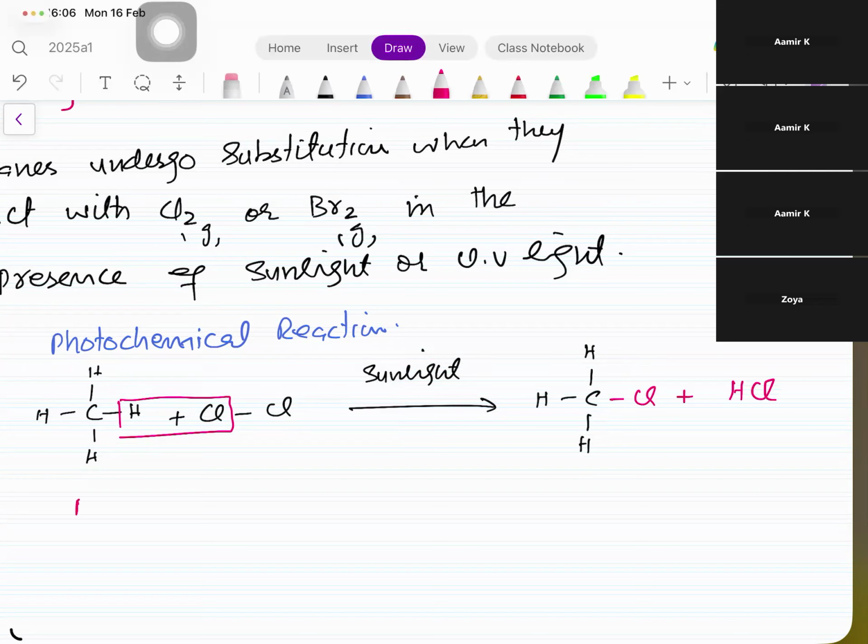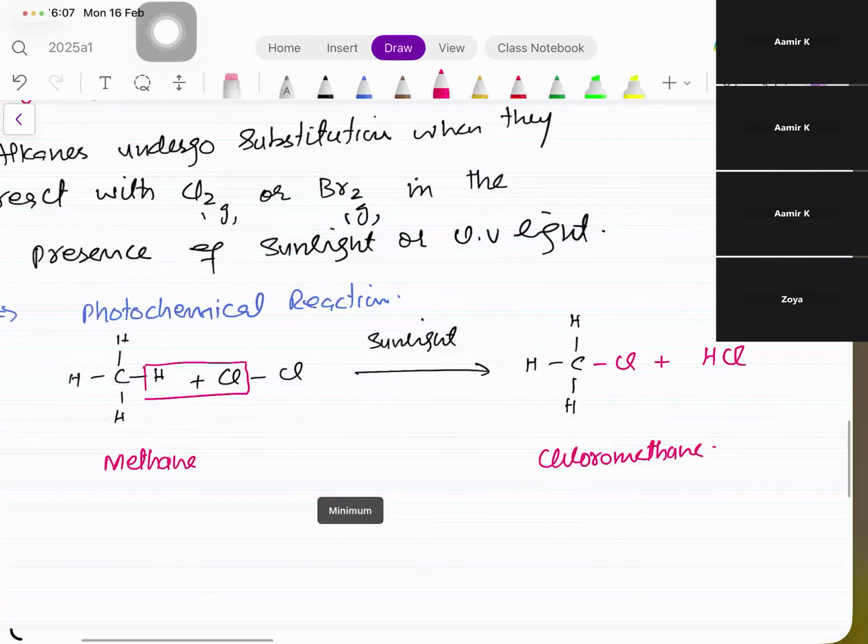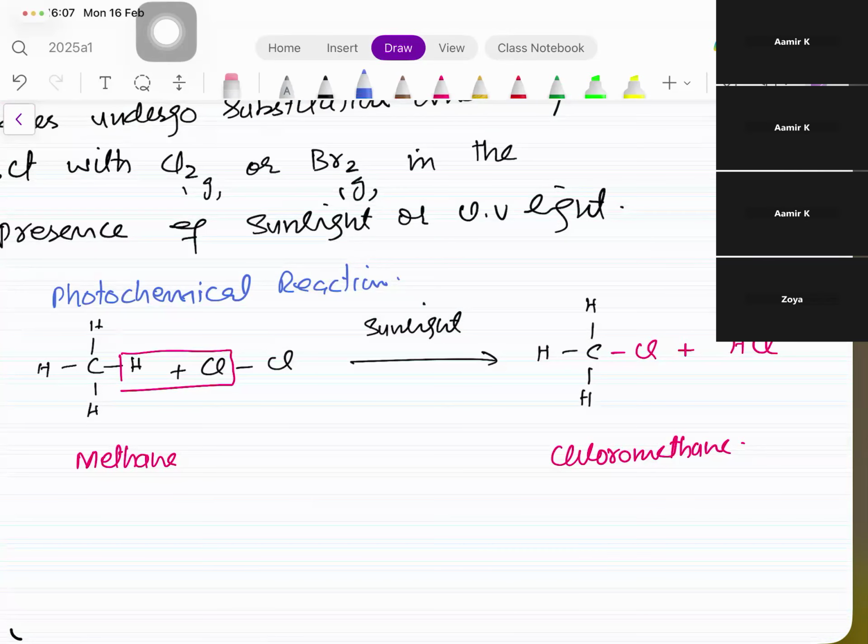So methane turns into what? Chloromethane or monochloromethane, we call it. One chlorine, है ना? Right? So you can also write it CH4 plus Cl2 in the molecular form. तो क्या बन गया ये?